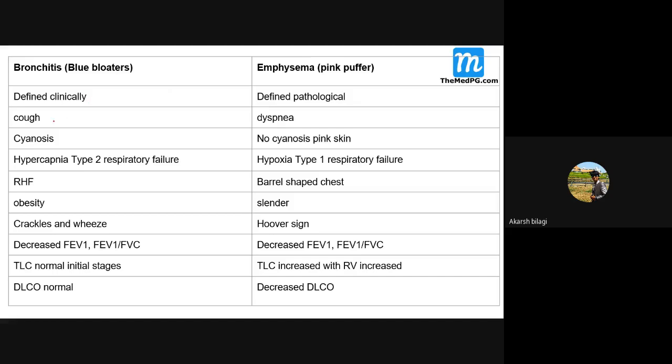In emphysema, dyspnea is predominant. There is no cyanosis. In fact, there can be pink skin. Hypercapnia and type 2 respiratory failure here, whereas hypoxia and type 1 respiratory failure there. These people develop right heart failure. Of course, there is a barrel-shaped chest here. These people don't usually get right heart failure. So this is the most common right heart failure. Obesity is in chronic bronchitis, under are emphysema. Crackles and wheezes are there.